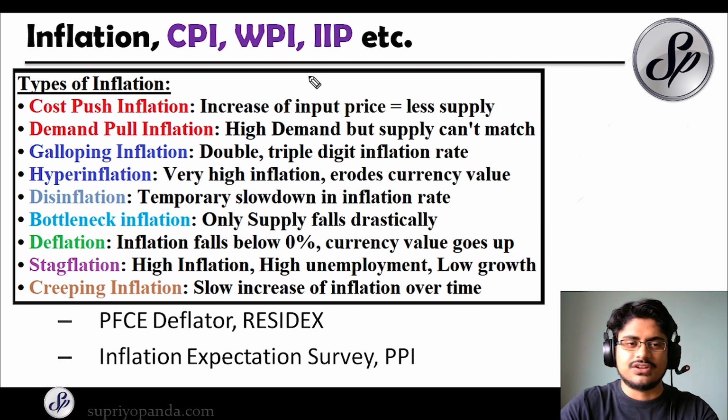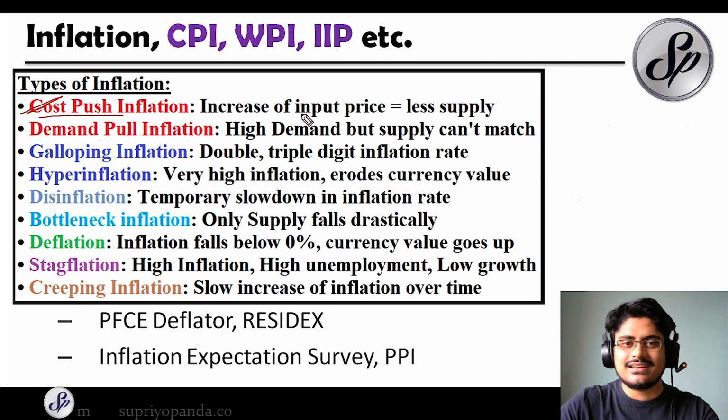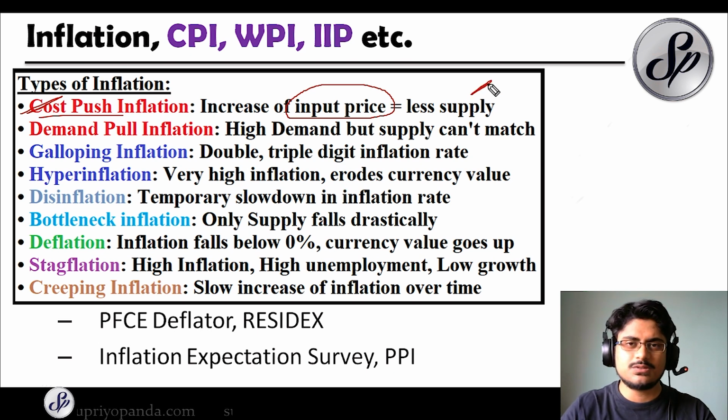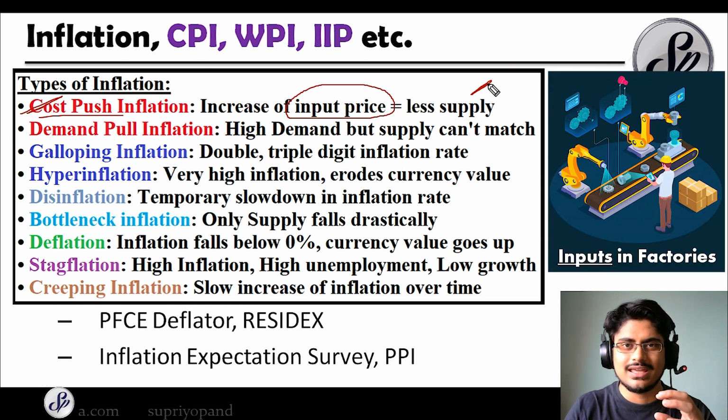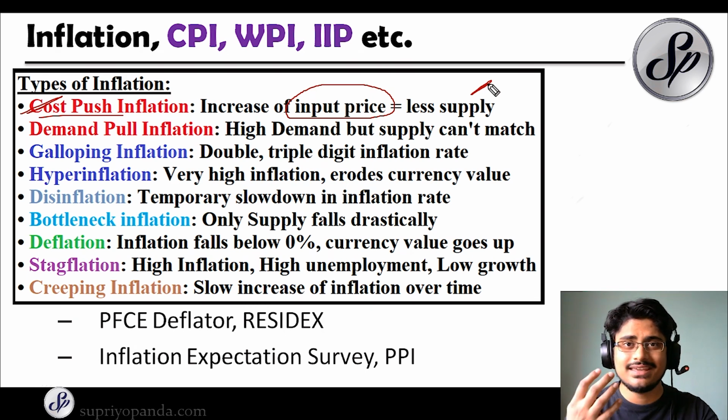The first type of inflation is the cost push inflation. So what is this? Cost push means that there is an increase of the input price, so there is less supply. Whenever you are making an item, you are putting some inputs into it, right? You are putting labor into it, you are putting any kind of materials into it. If those prices are increasing, what happens? The price of the exact item that you are manufacturing goes up, and it becomes much more costly to actually manufacture, and that means that the supply is reduced.